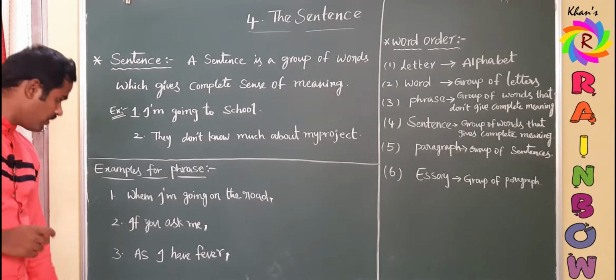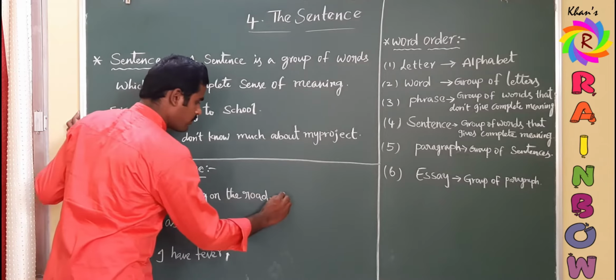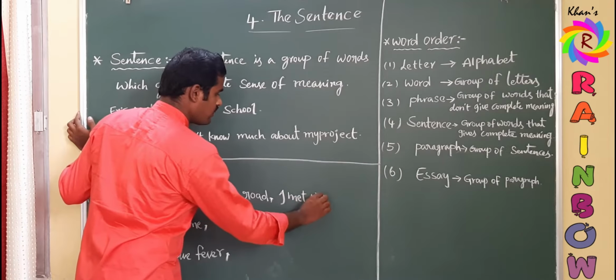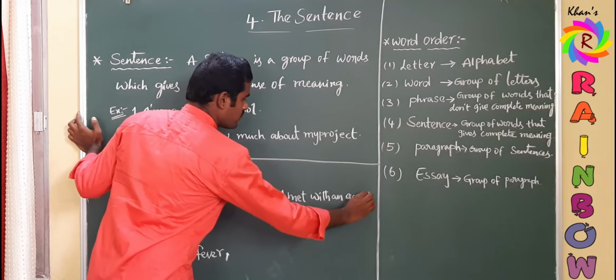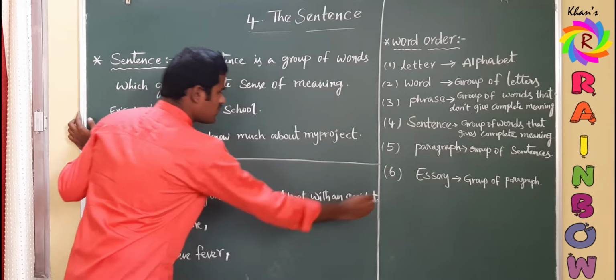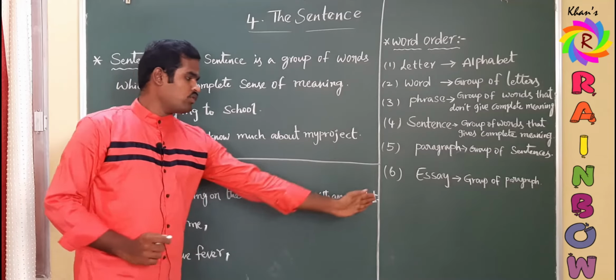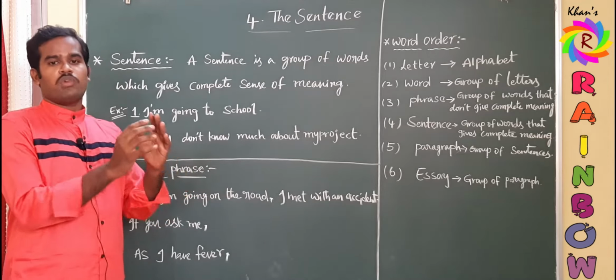Let us see carefully how I will add the phrase. "When I am going on the road, I met with an accident." If you observe this statement, this is the first phrase up to the comma, and from here onwards it is the second phrase. Now these two phrases together make a sentence.